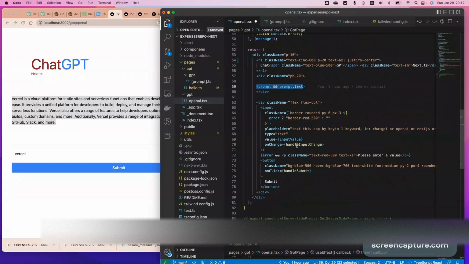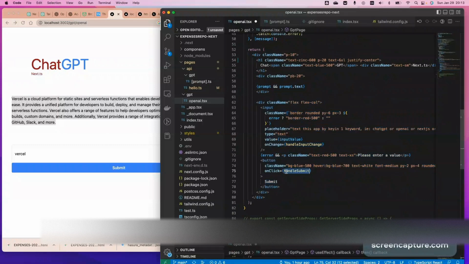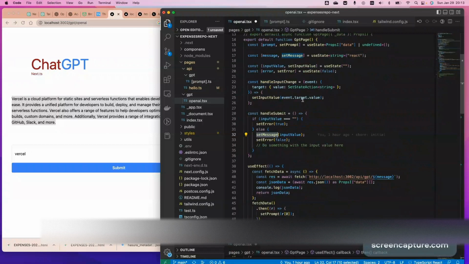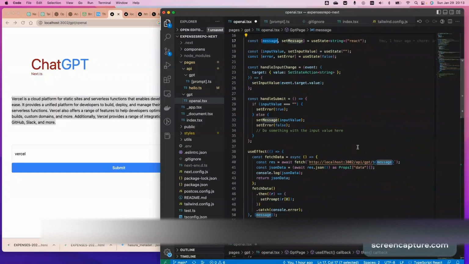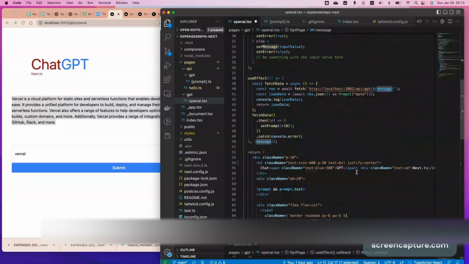And the others, I don't want to explain this too much. It's literally just an input box and a button, and hit enter, right? And on click, it handles the submit right there. What we'll do is serve the data to the message. The message will be served here. Once the message is changed, it will invoke the user effect, and it will call the URL again. So that's the whole purpose of this.